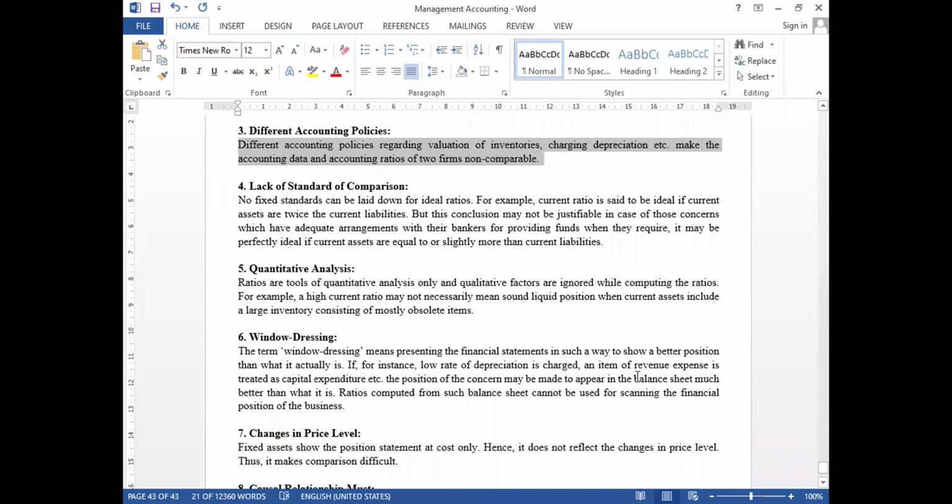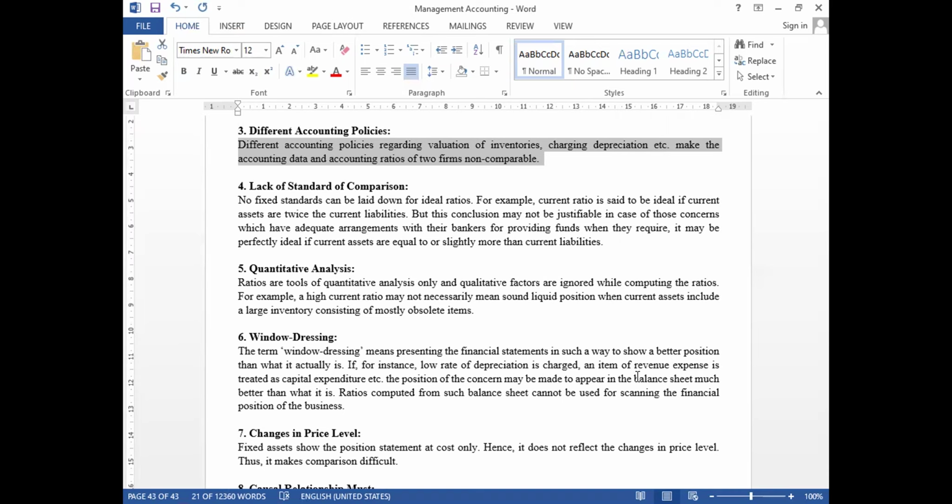quantitative analysis. Here quantity matters a lot. Say for example, if you have more fixed assets and fewer current assets, then the quantitative analysis is poorer and the qualitative analysis is more. But in case of revenue, it keeps on reducing if you don't have good current assets or good working capital.